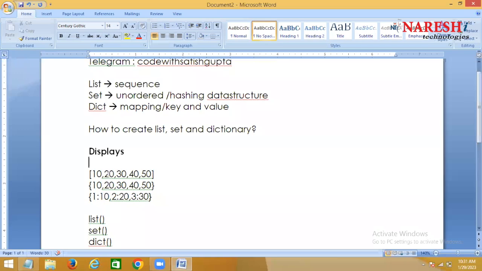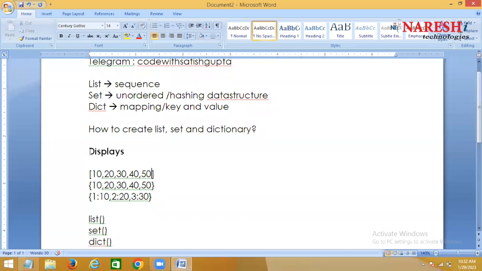Python provides different ways of creating it. So you are displaying the values directly within the square brackets. Within curly braces, if you are writing values, it is called a set. Within curly braces, if you are writing the key and value, it is called a dictionary, right? Yes, I'll explain with the code. Don't worry.